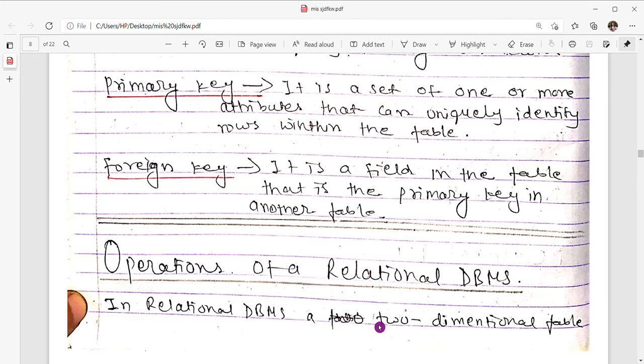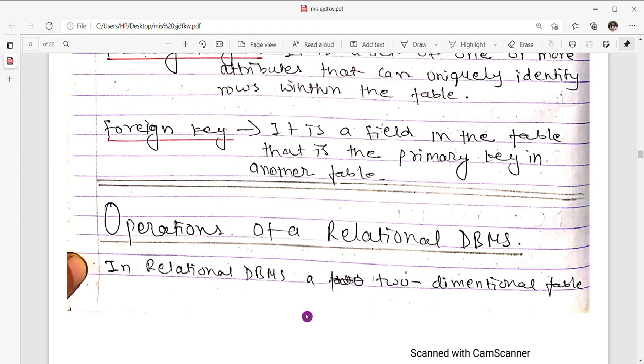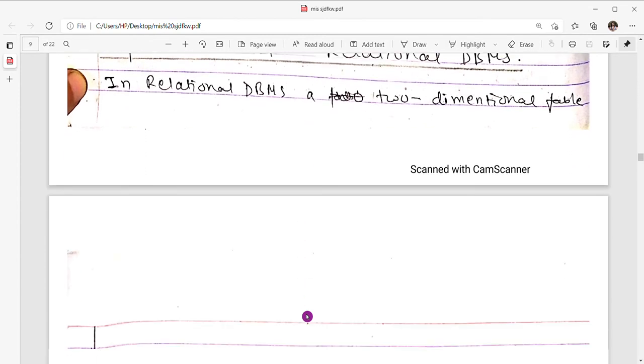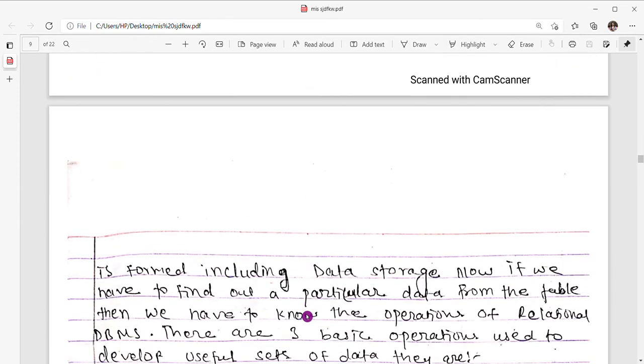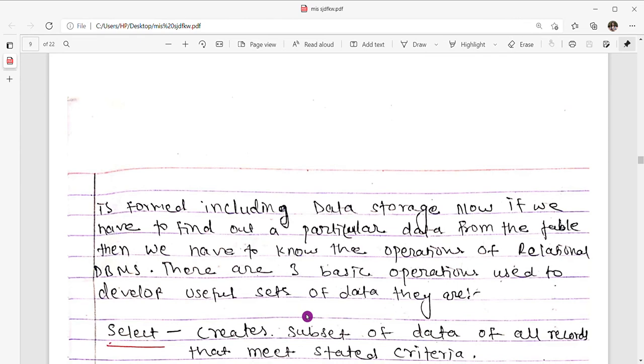So now coming to our next topic, operation of a relational database management system. In relational database management system, a two-dimensional table is formed including data storage. Now if you have to find out a particular data from the table, then we have to know the operations of relational database management system. There are three basic operations used to develop useful sets of data.